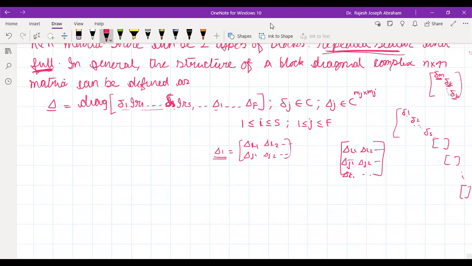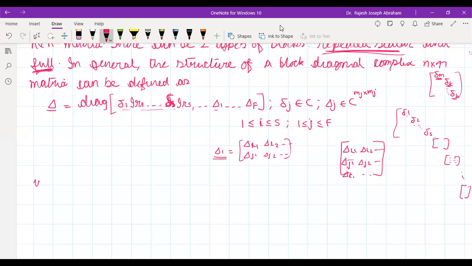So this is how we are defining the pattern. Where small delta i, delta s, etc. are scalar quantities. Capital delta i, except delta f r, are full blocks.